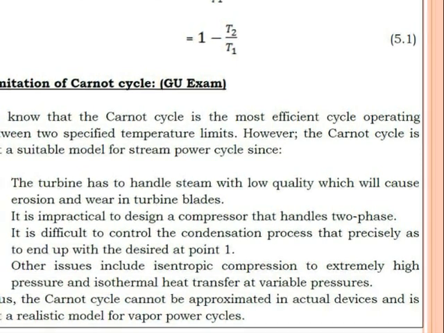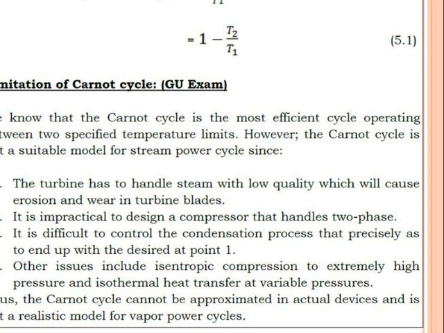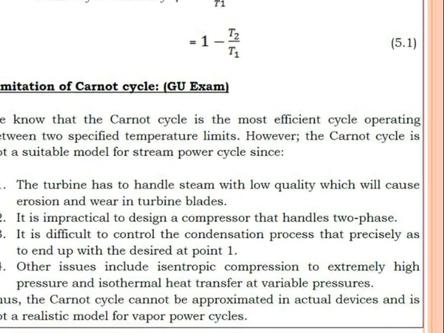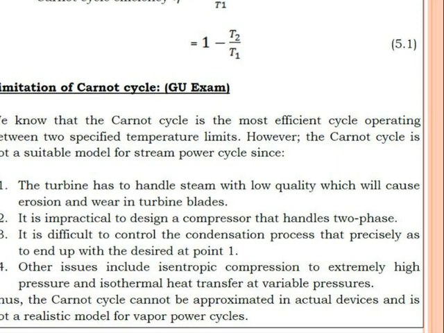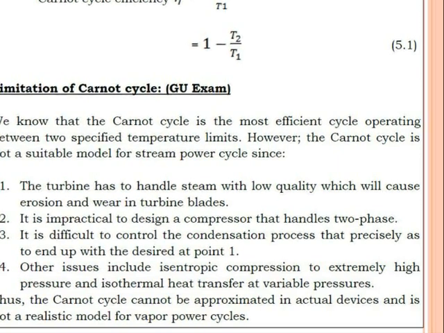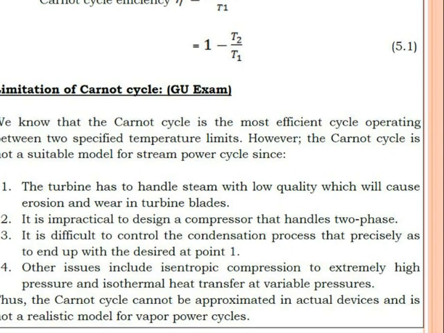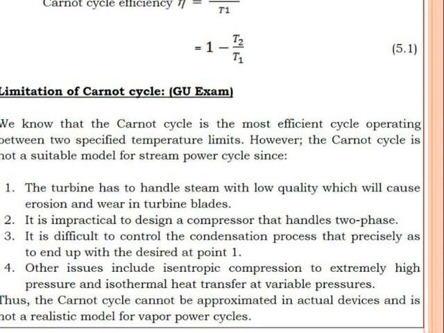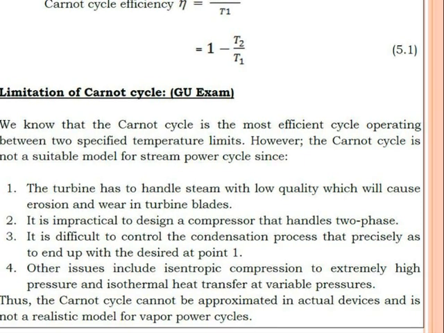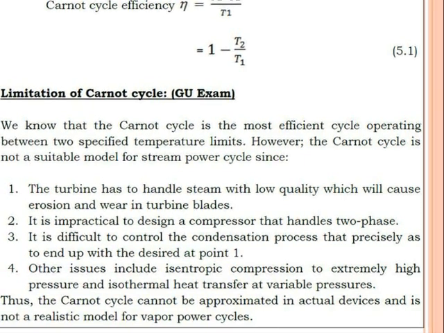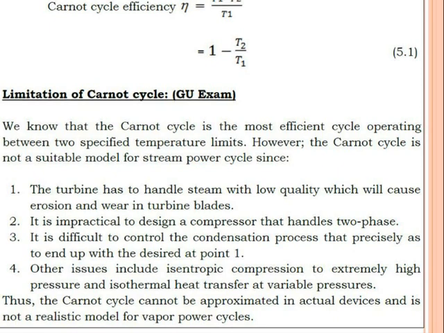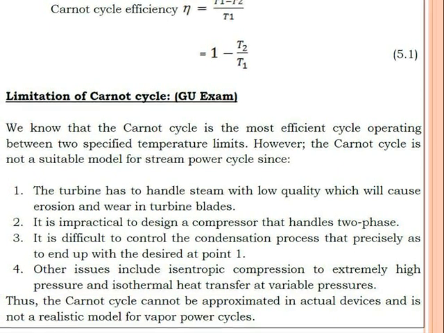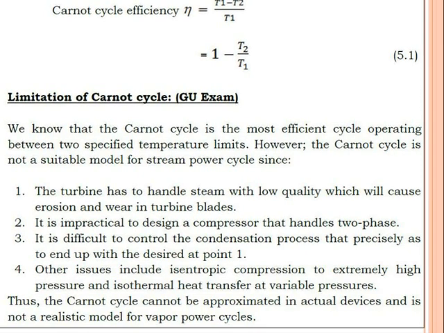And you can see the fourth reason also, that isentropic compression to an extremely high pressure and isothermal heat transfer are heat transfer at variable pressures. Means these two processes occur at different pressures and different speeds, so it is not possible to accommodate these two processes in one cycle, and hence we have to modify the cycle.